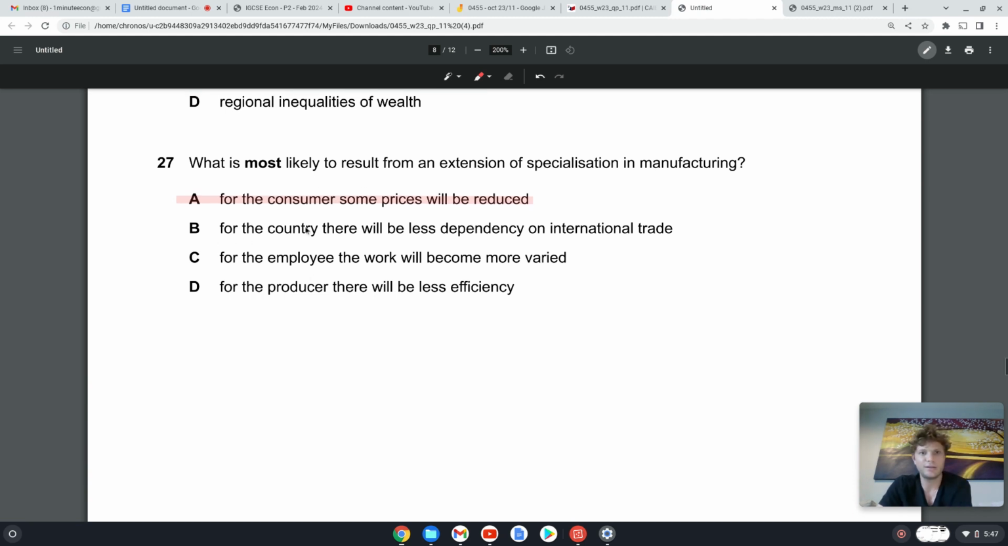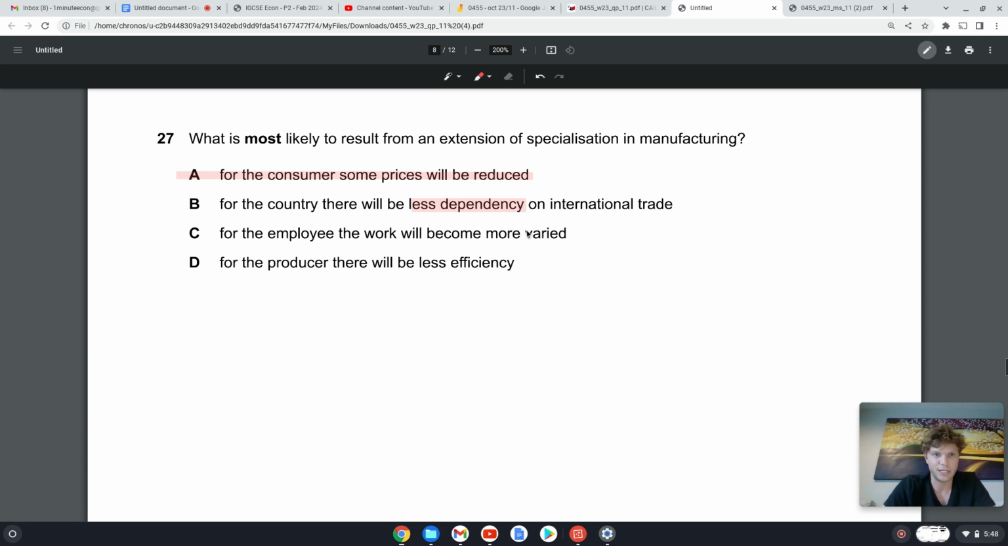Okay. B. There will be less dependency on international trade. Actually, when we specialize, our costs reduce, so our supply increases and our prices decrease, so other countries might start buying our products, so we'll export more, so we'll actually become more dependent on international trade. C. For the employee, work will become more varied. No, when you specialize, you focus on one thing, so the work will be less varied.